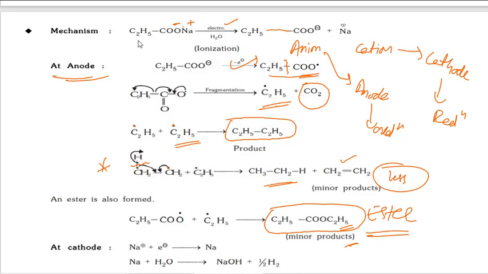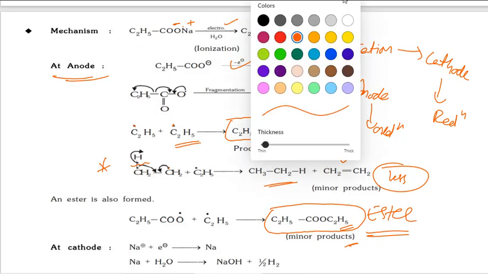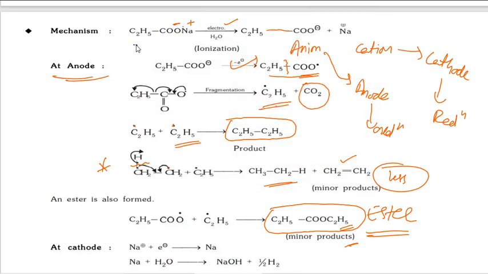We are just taking a carboxylic acid salt. This carboxylate salt, COO minus Na plus, splits, then this is the anion and this is the cation. The anion goes to the anode getting oxidation, the cation goes to the cathode getting reduction.